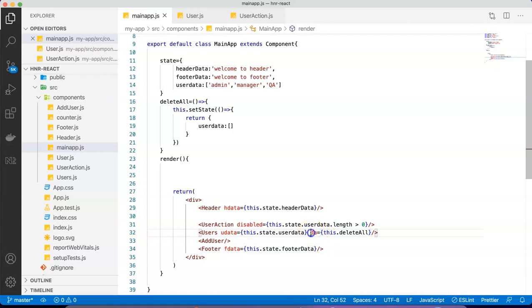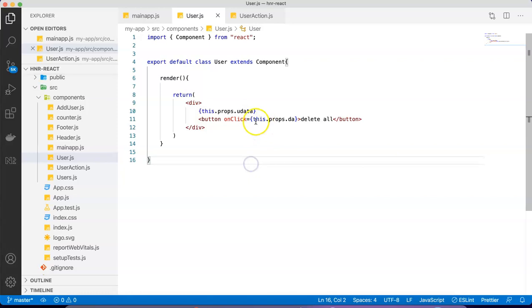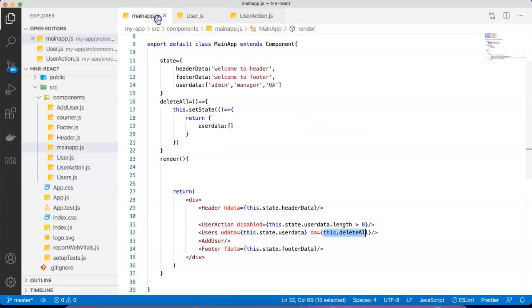Now what is happening? This DA, which internally holds this function, users is calling this DA, which will internally trigger that function, which will be responsible for deleting the records. And the beauty is, the moment you delete all the records, the size will turn to 0, clear, and due to this, the button in user action will get disabled.